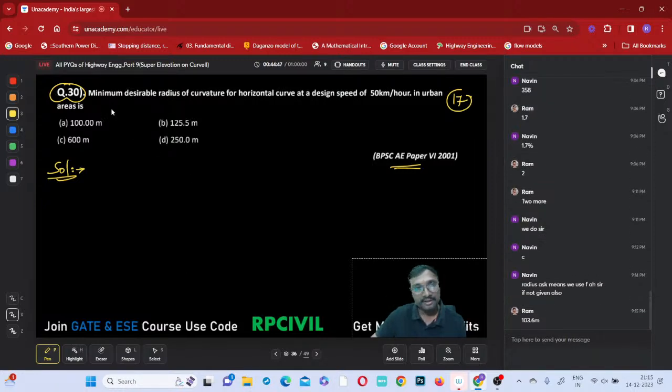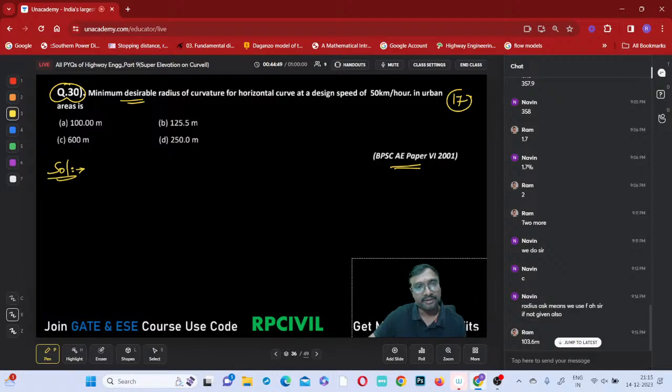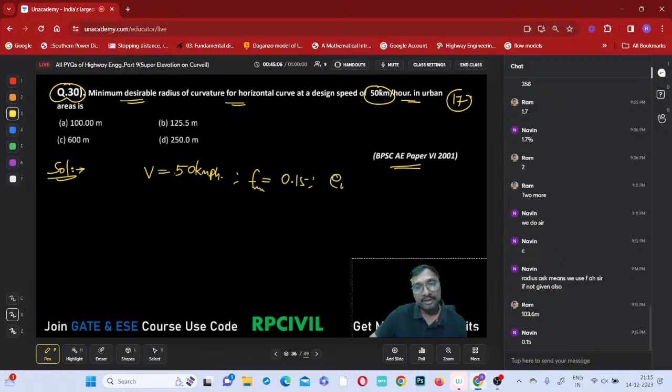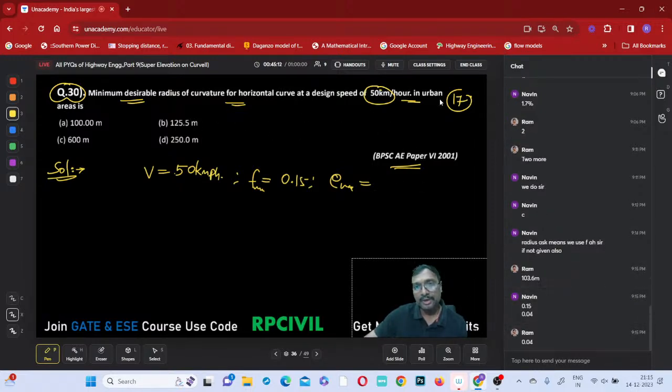Right, okay, we'll go for this. What is the minimum desirable radius of curvature for the horizontal curve, design speed of 50 kmph? Speed is 50 kilometers per hour, in an urban area. F max is 0.15. What is E maximum? We have to take it, everyone. E maximum in case of an urban area is what? 0.07 or 0.04? 0.04, right?